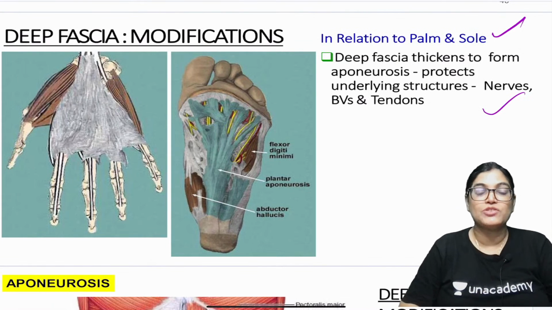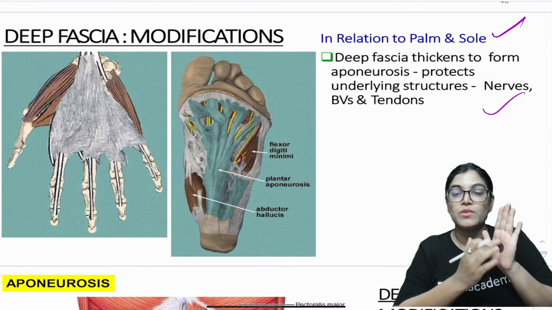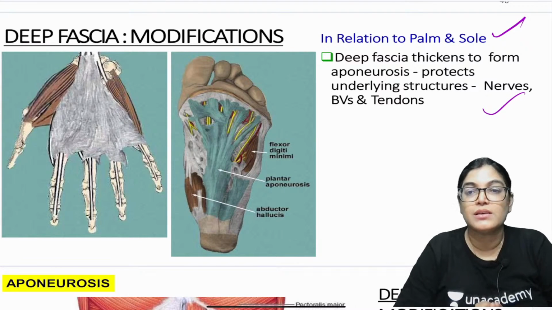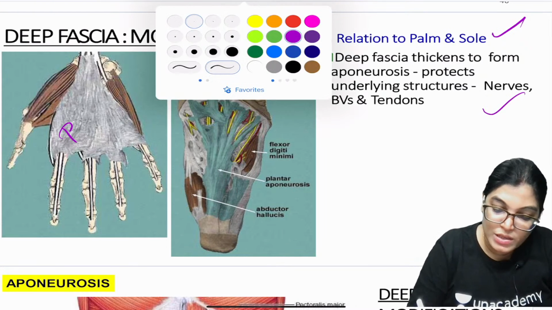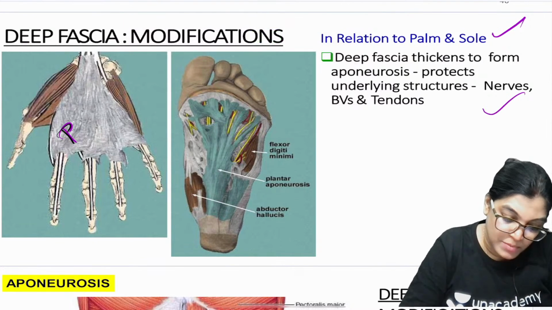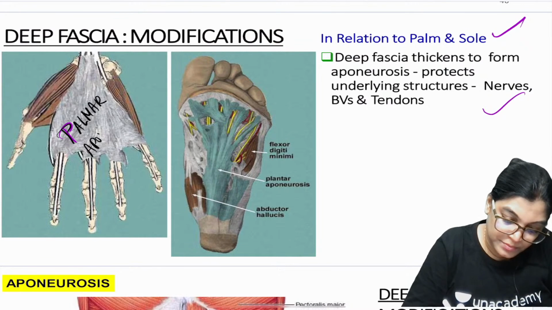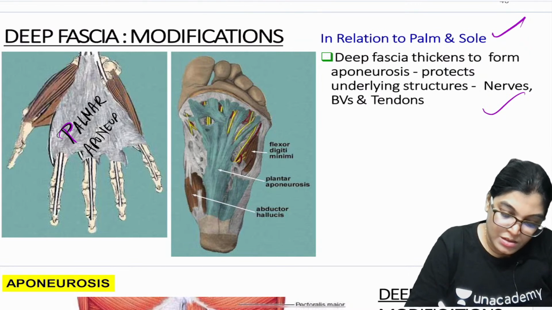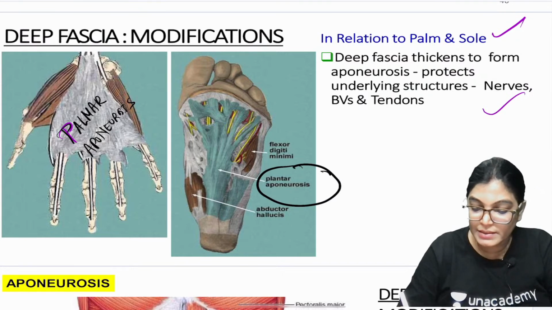When we go for dissection, in the middle part of the palm you will see a fibrous thickening of aponeurosis. This is called the palmar aponeurosis. In the same way, in the sole there is the plantar aponeurosis.